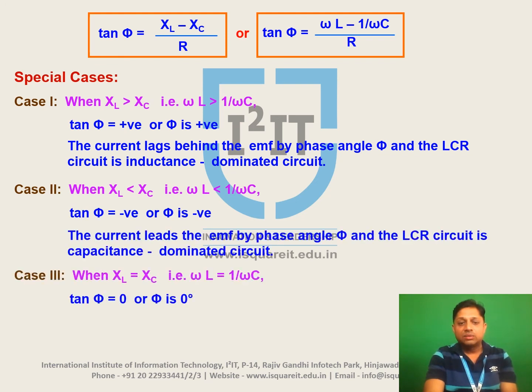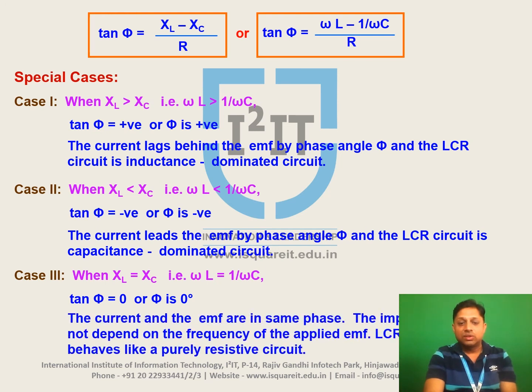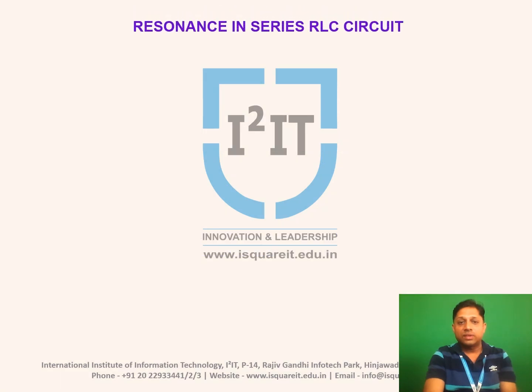And last possibility is what? When both the reactances become equal, then net reactance of the series RLC circuit is 0. Then circuit acts as a pure resistive circuit. So in that case, tan phi is equal to 0, which means voltage and current are in phase.